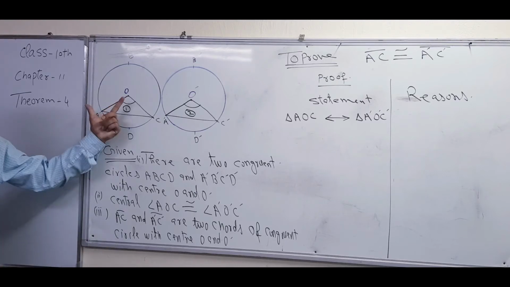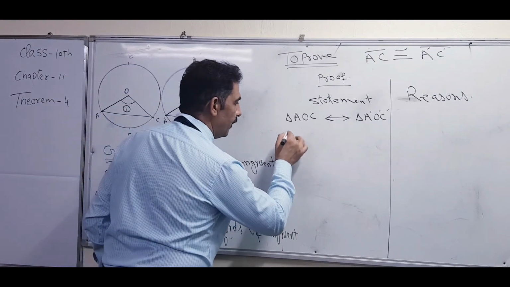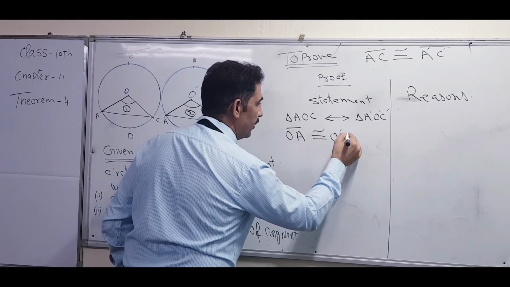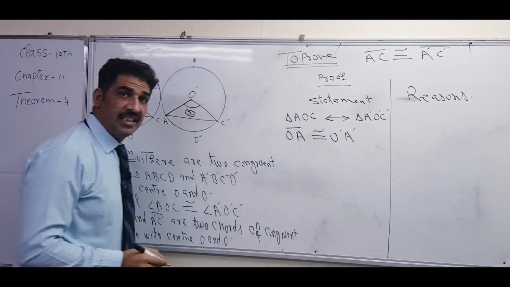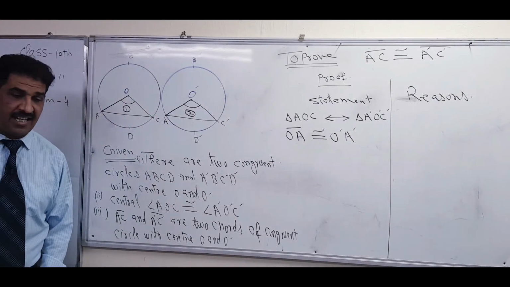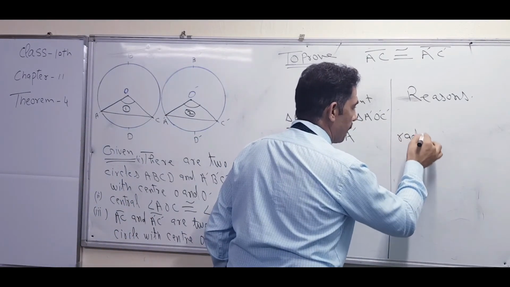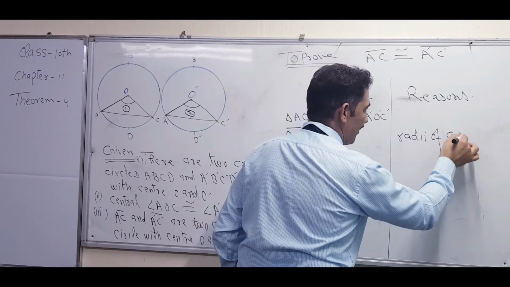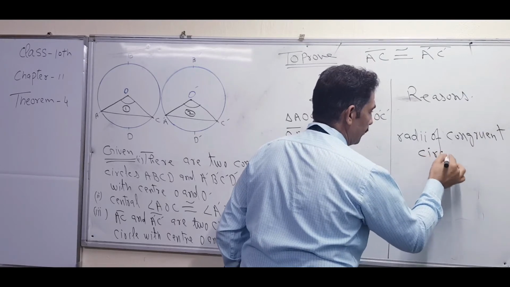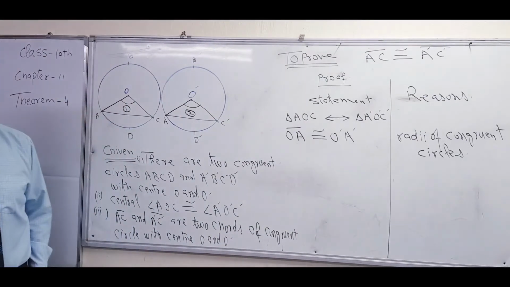Good, first OA is congruent to O dash A dash. What is the reason? Radii of the congruent circles. What does radii of congruent circles mean? Good, plural of radius.